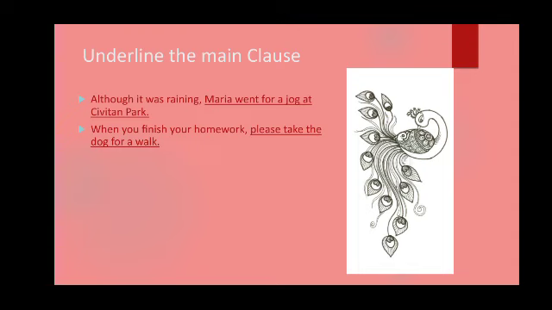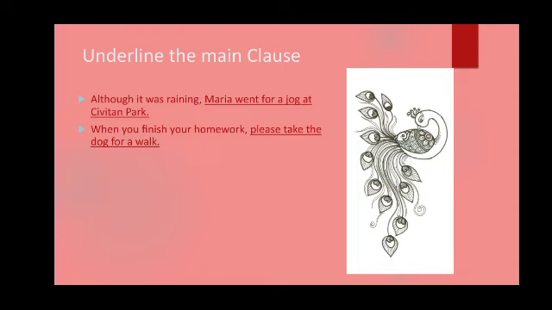When you finish your homework, please take the dog for a walk. Okay, so if I take the first part of the sentence, when you finish your homework, does it make any sense? No, it is not meaningful. But if I say the whole sentence, when you finish your homework, please take the dog for a walk, only then it will become meaningful.